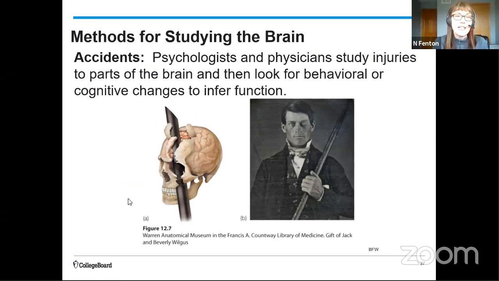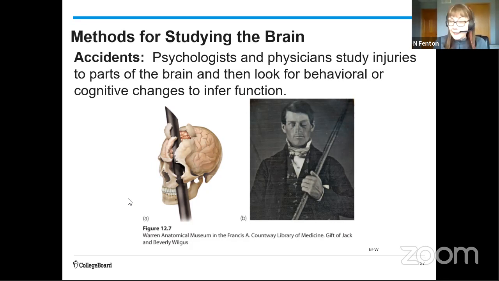So Phineas Gage suffered a horrible accident. He was working on building a railroad, and he had a tamping iron that went through his skull. And just to be clear on that image, the image is just frozen in time, right? So the tamping iron, which he's holding in the other image, literally went in one side of his head and shot out the other like a bullet.